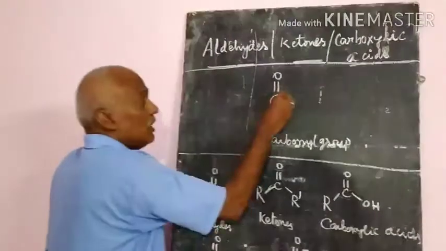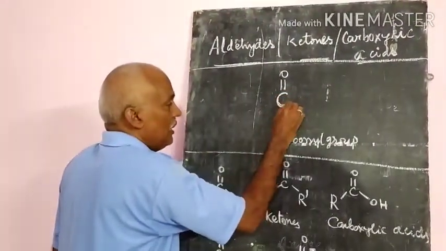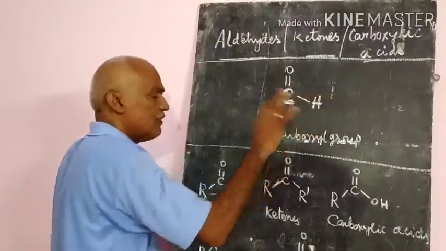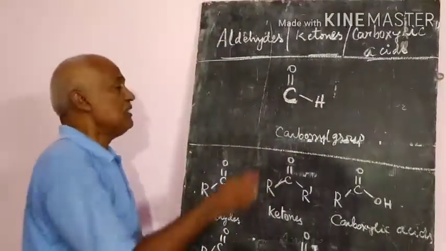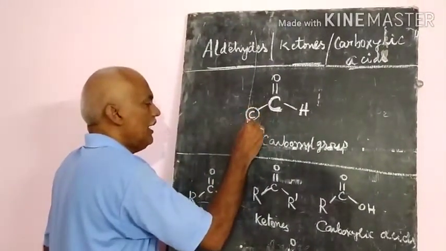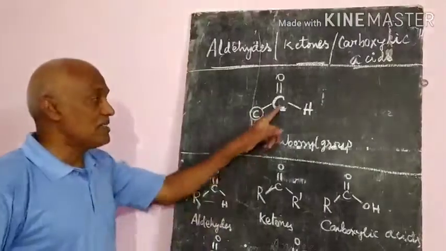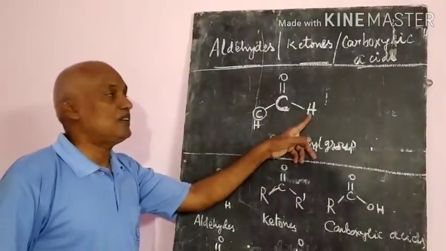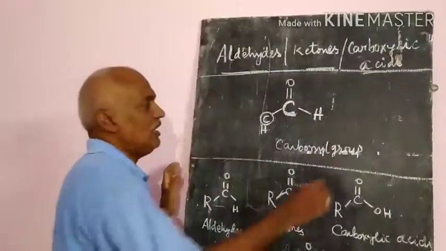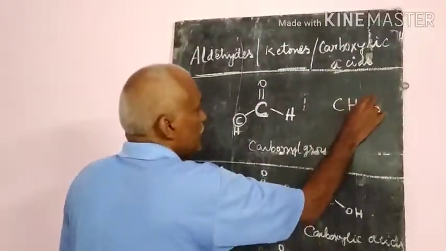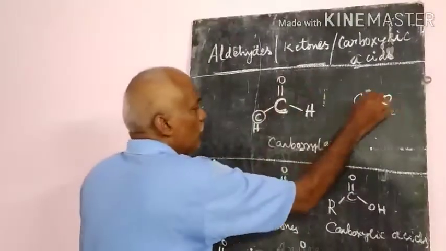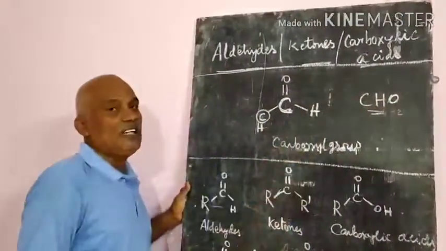If the carbonyl group carbon atom is attached on one side to hydrogen, and the second side may be carbon or hydrogen, anyone, but if one side is attached to the hydrogen atom, those compounds we call aldehydes. Generally aldehydes we show as CHO, that means C double bond O, H attached on one side.